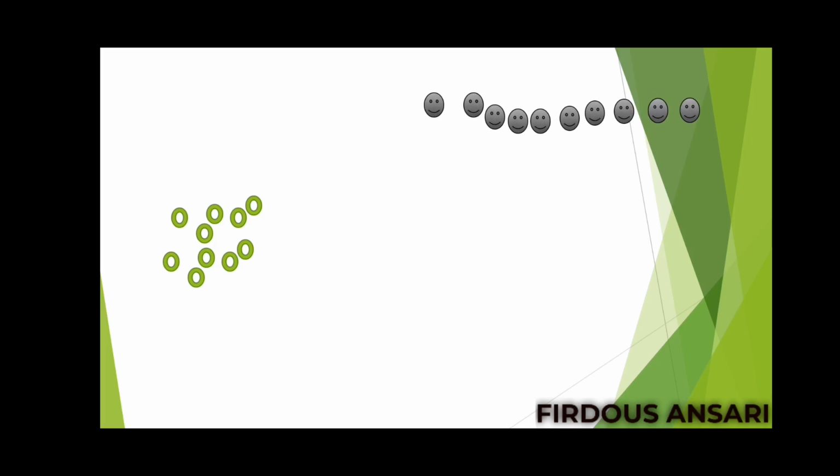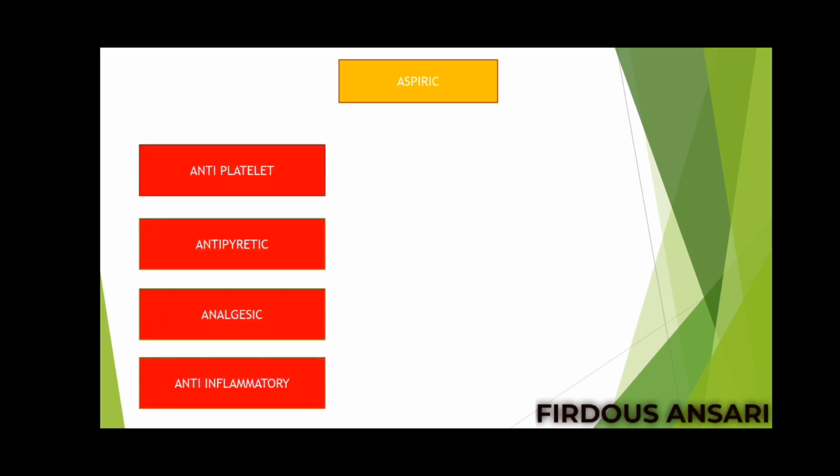In this manner you can say a drug which was following first order kinetics, once the enzymes get saturated, will start behaving like zero order kinetics. A simple example you can take is aspirin. Aspirin has multiple uses: antiplatelet action, antipyretic action, analgesic action and anti-inflammatory action.